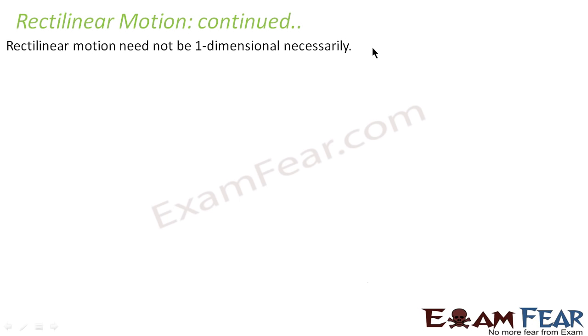Rectilinear motion need not be one-dimensional necessarily. Some of us have this misconception that when we say that rectilinear motion means motion along a straight line, it should always be along this direction, or it should be along this direction, and nothing else, because it has to be one-dimensional. If it is along this direction, it is only along x-axis. This direction only along y-axis. But this is a misconception. Rectilinear motion can be any straight line in any direction.